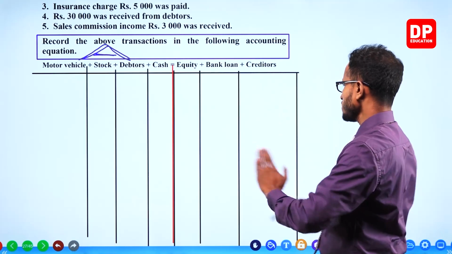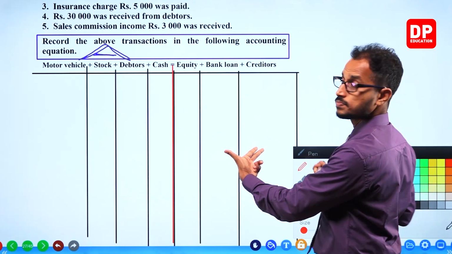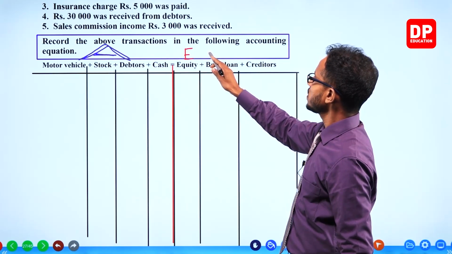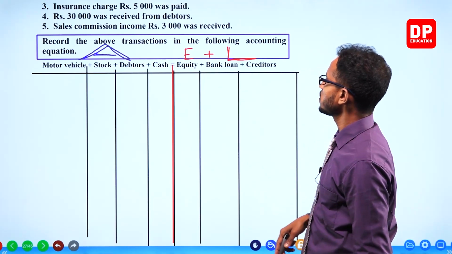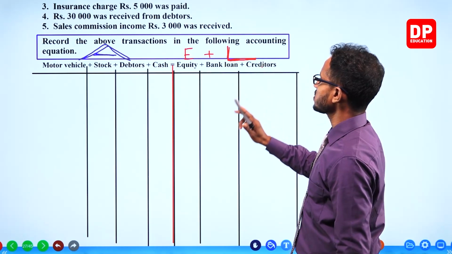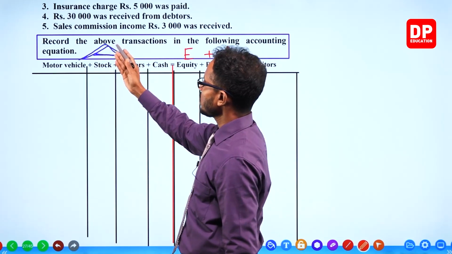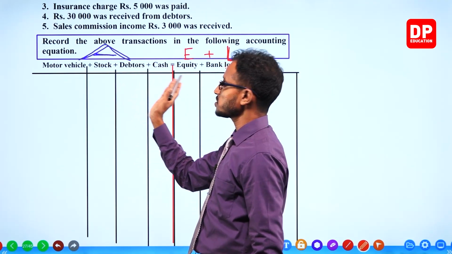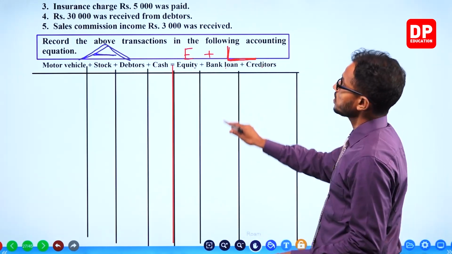This side is equity plus liabilities. There you go. Bank loan is a liability, creditors liability, equity here. This side all assets: machines, motor vehicles, stock, debtors, cash, all assets.